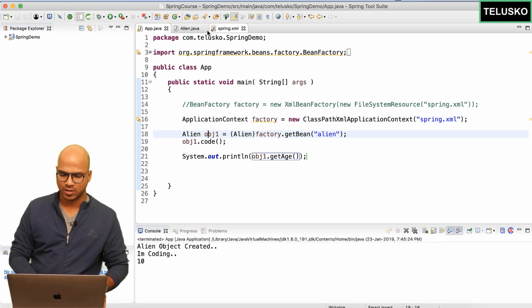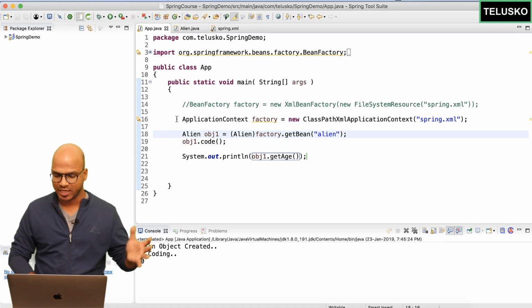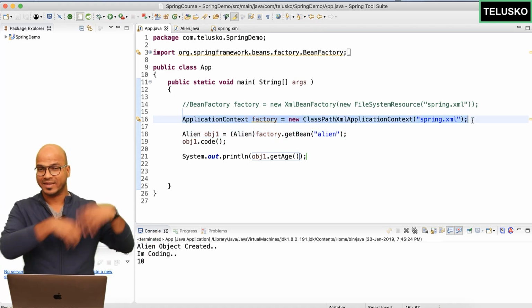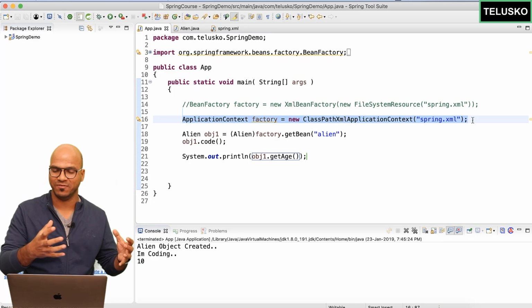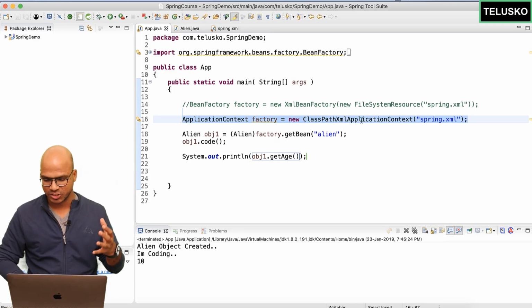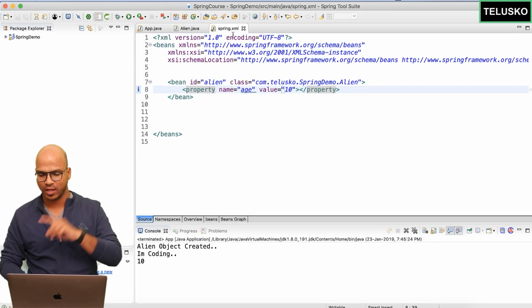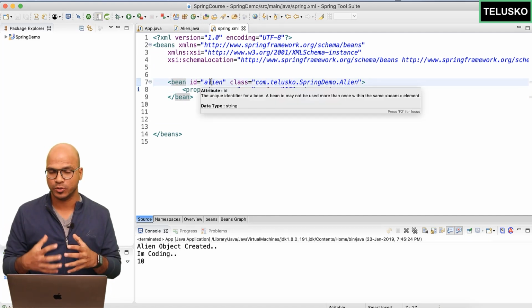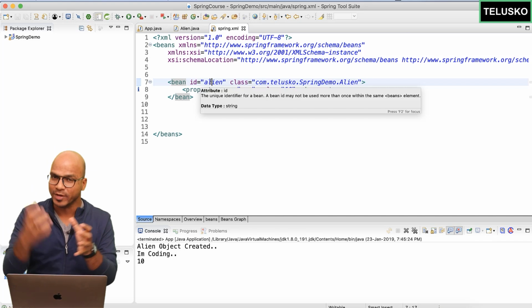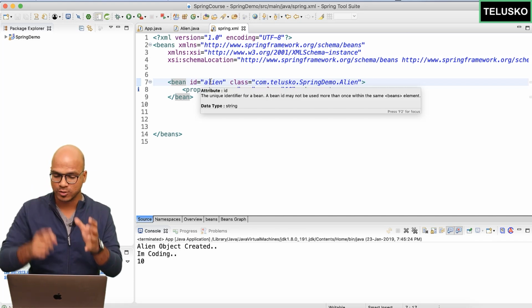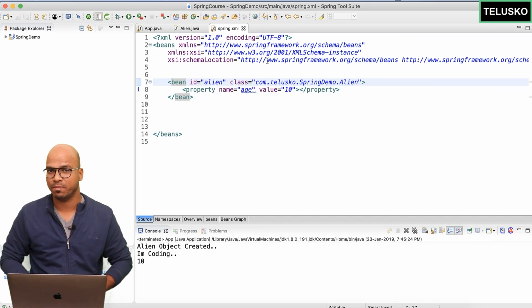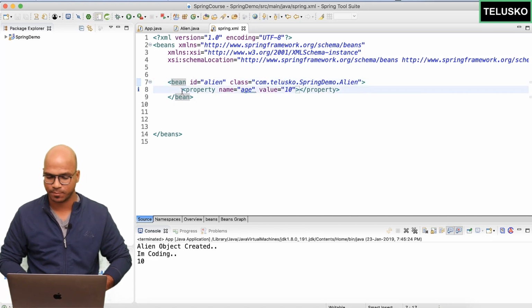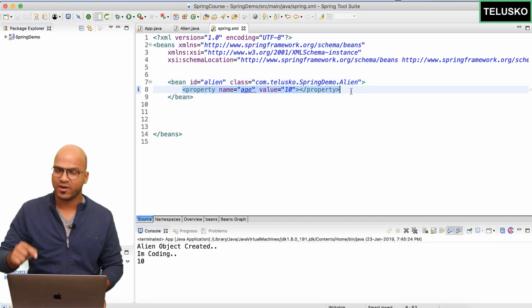So what happens here? The moment you run this application, on this line you will get that particular container in your JVM. In that container, it will check, hey, we have a Spring XML file where you have mentioned an alien object. So it is my job to create that alien object. The moment it creates the object, it will also call the setAge method. You know why? Because we are saying property. Since you are specifying property, it will call setAge.